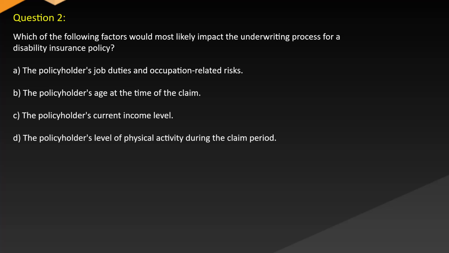Question 2. Which of the following factors would most likely impact the underwriting process for a disability insurance policy? A. The policyholder's job duties and occupation-related risks. B. The policyholder's age at the time of the claim. C. The policyholder's current income level. D. The policyholder's level of physical activity during the claim period.